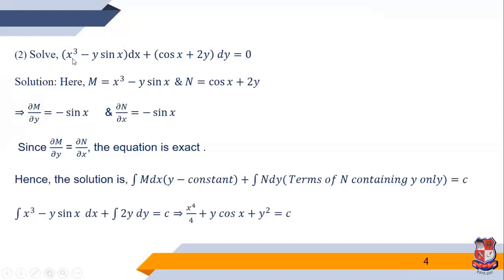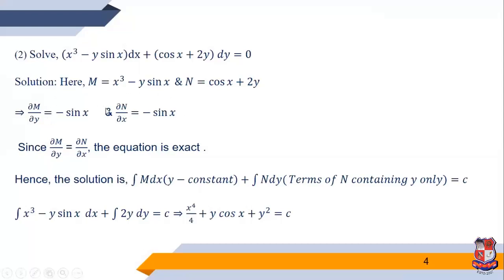So M is x cube minus y sin x, and N is equal to cos x plus 2y. Therefore del M by del y is 0 minus sin x, so minus sin x. Del N by del x: the derivative of cos x is minus sin x.